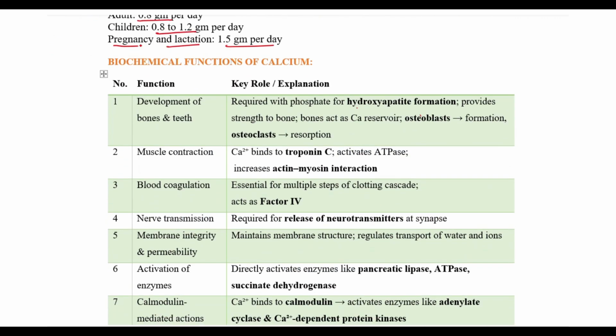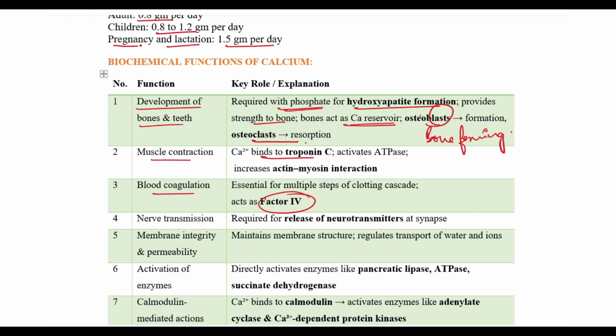Coming to the biochemical functions of calcium, they are required in the development of bones and teeth. Calcium will be required along with phosphate so that it forms the hydroxyapatite, which is the main content of the teeth. It provides strength to the bones and it also acts as a reservoir for calcium. As we know, the osteoblasts are the bone forming cells and osteoclasts are the bone resorbing cells. Calcium is also required during muscle contraction because it binds to the troponin C. It's required during blood coagulation because it acts as factor 4 and also for enzyme activation.